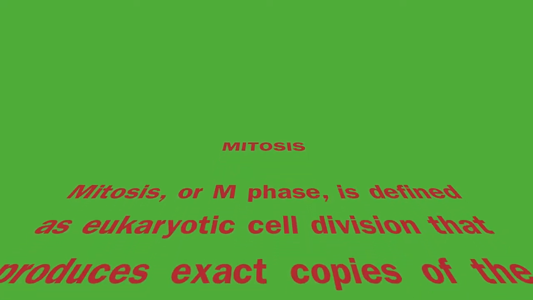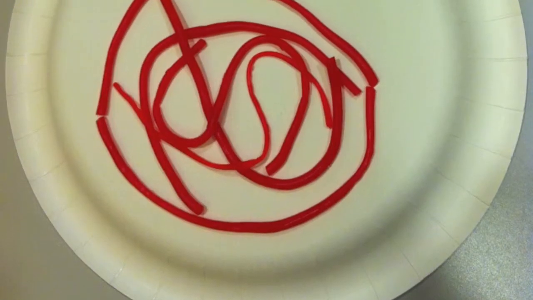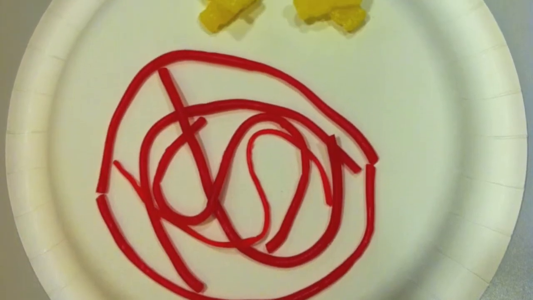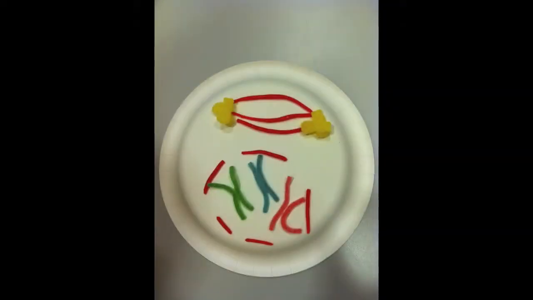Mitosis, or M phase, is defined as eukaryotic cell division that produces exact copies of the parent cell's chromosomes and segregates them into separate nuclei. Here is interphase. After interphase, the cell progresses to mitosis, or M phase. In prophase, chromatin condenses into chromosomes, nuclei and ribosomes disappear, and the mitotic spindle begins to take shape.